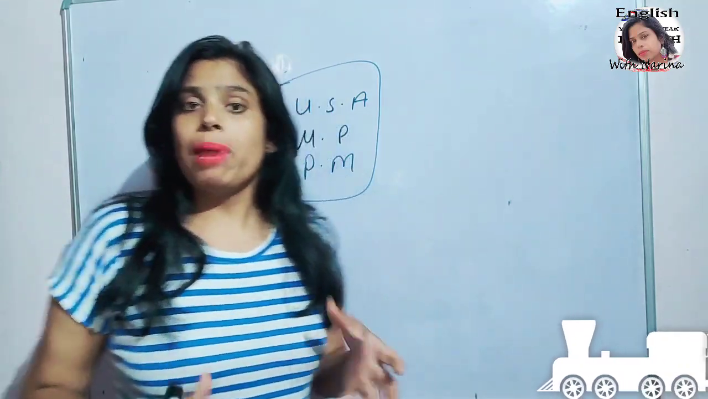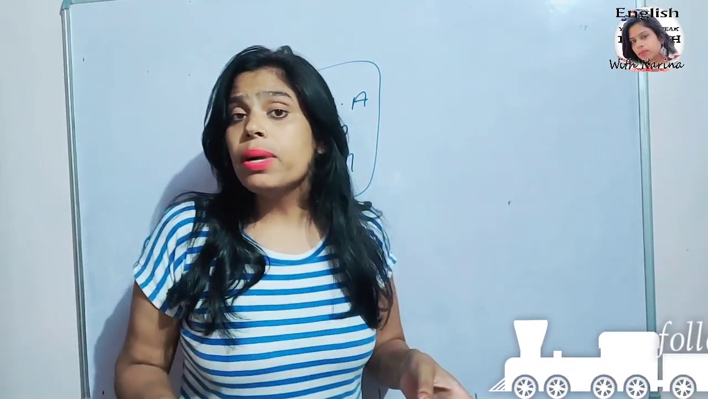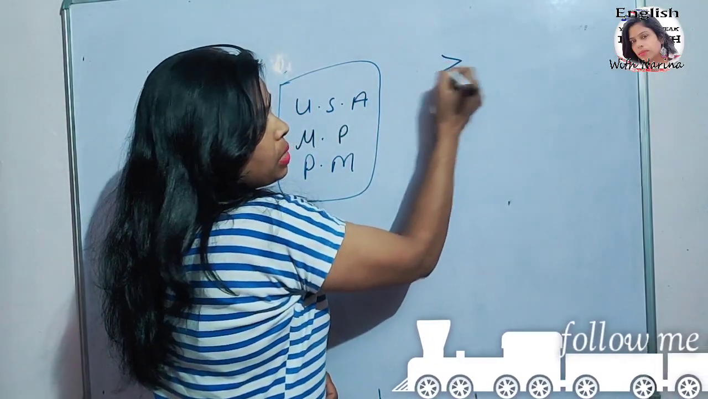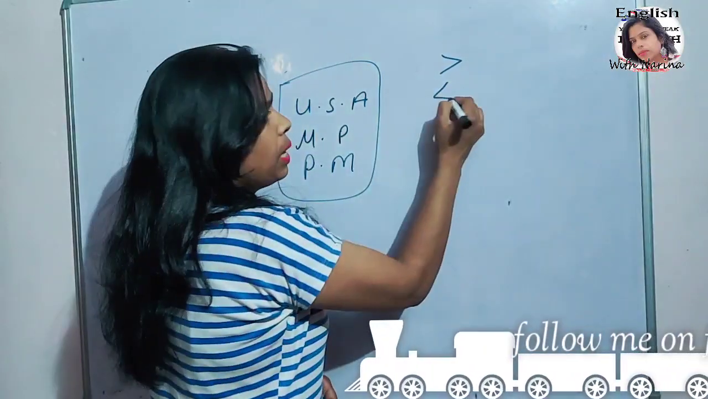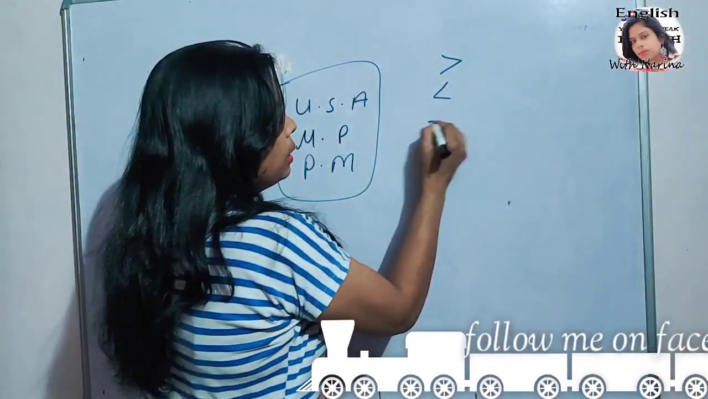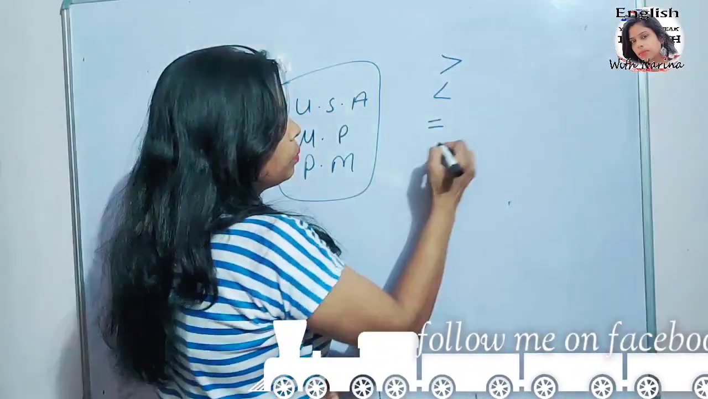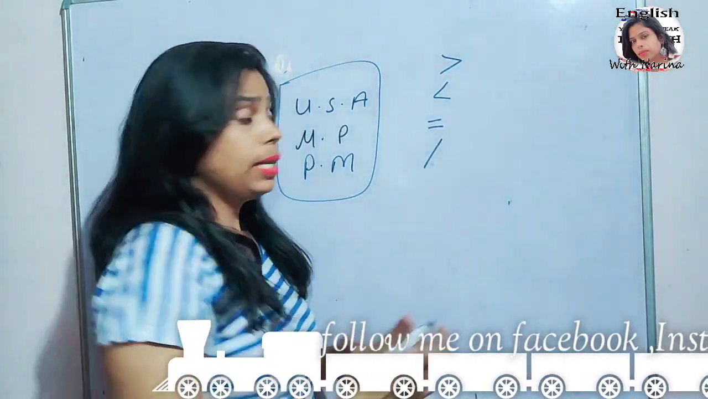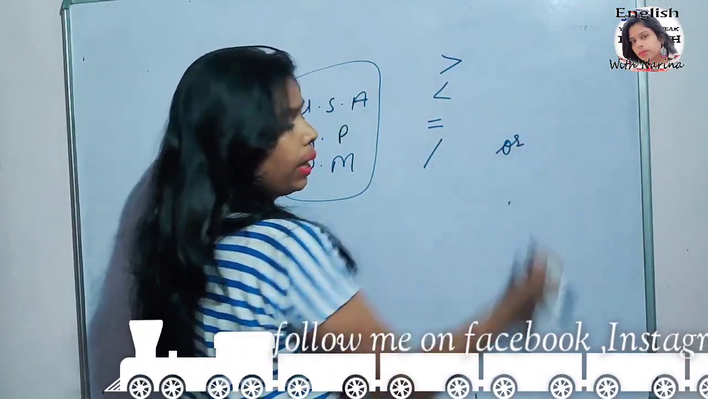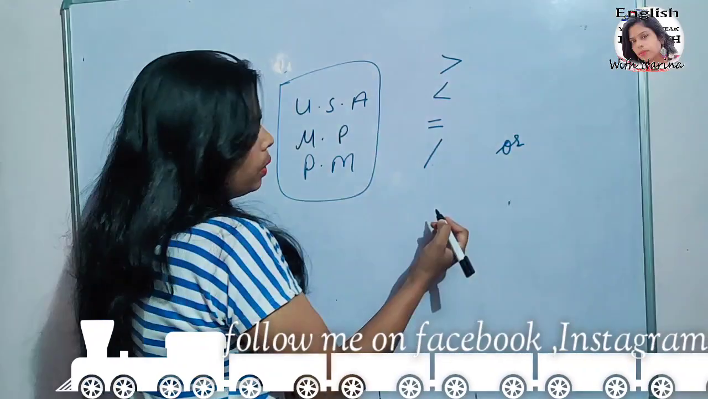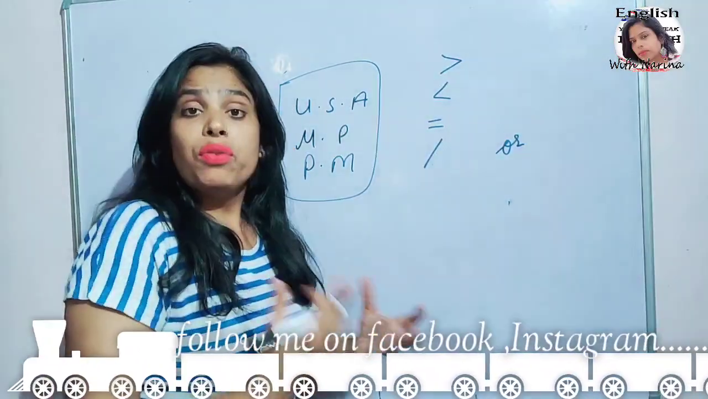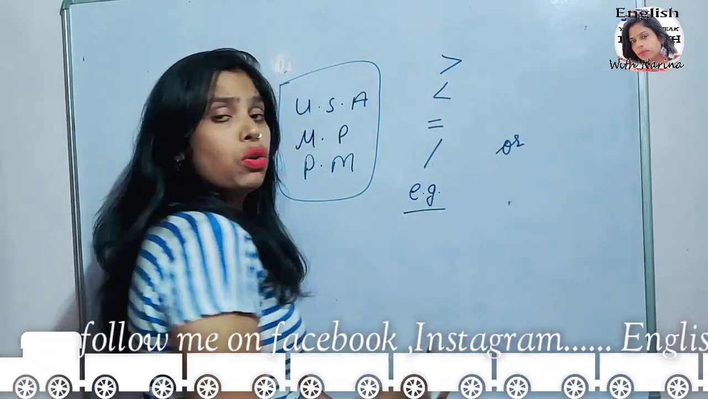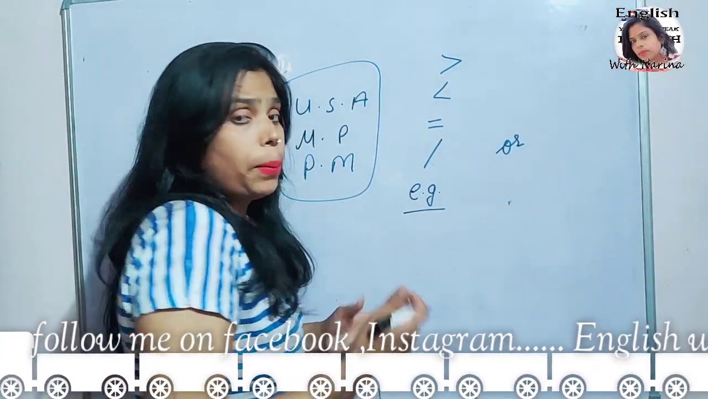Yes friends, symbols, mathematical symbols, universal symbols. Friends, you can see this symbol is for greater than, this symbol is for less than, is equal to, and this symbol is used for or. And friends, some universal symbols, e.g., this symbol we use to show examples.